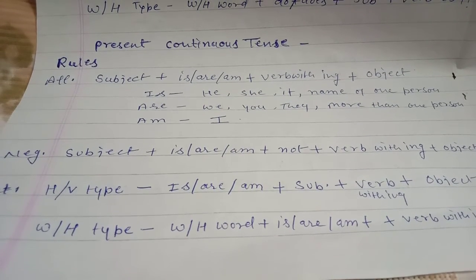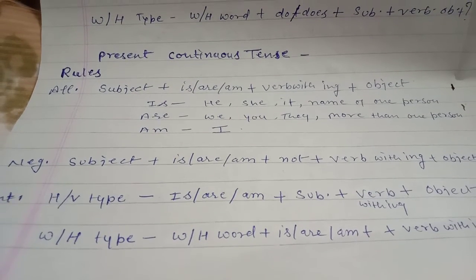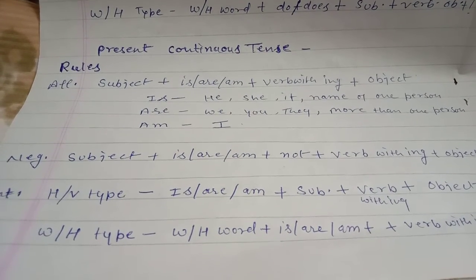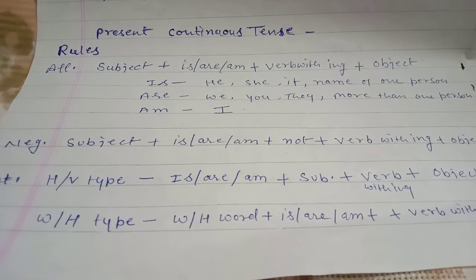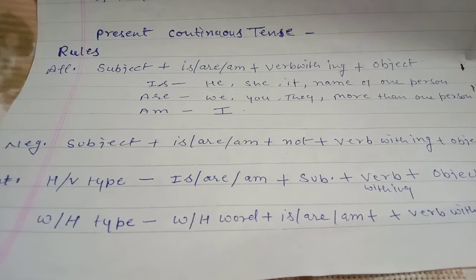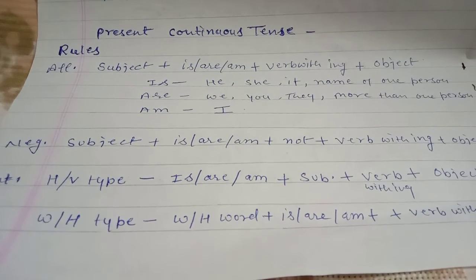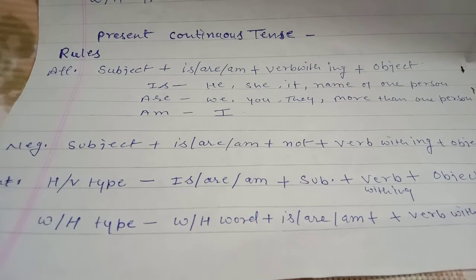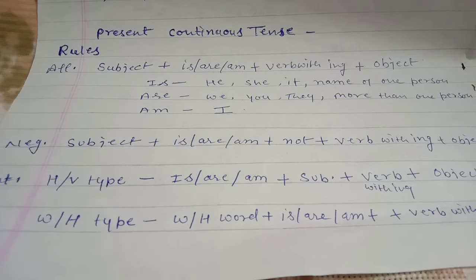It is the thing that we do continuously in present time. Okay, like suppose I am saying she is studying in her room. It means she is continuously doing the work of study.